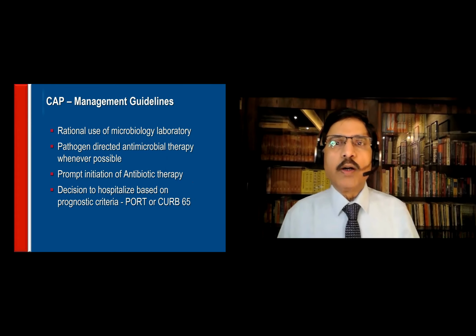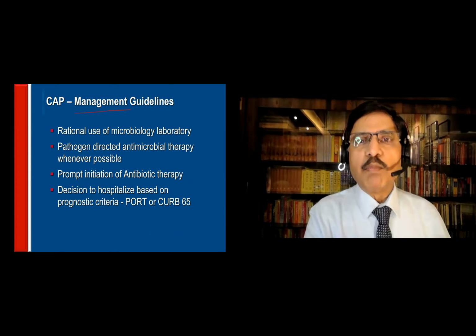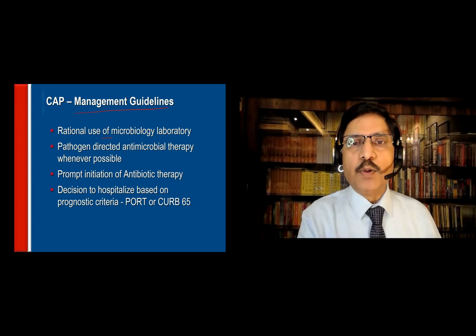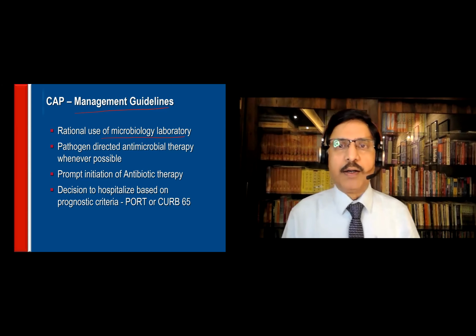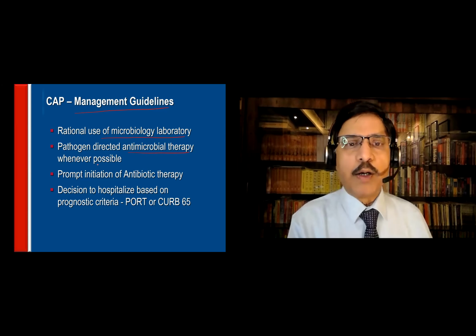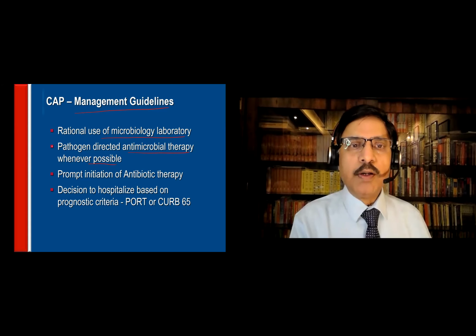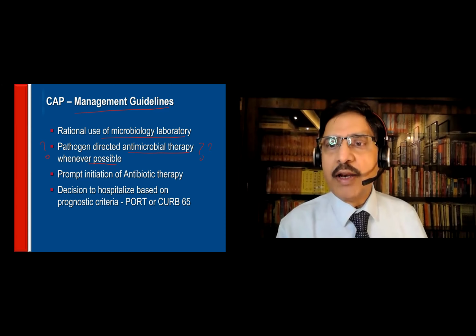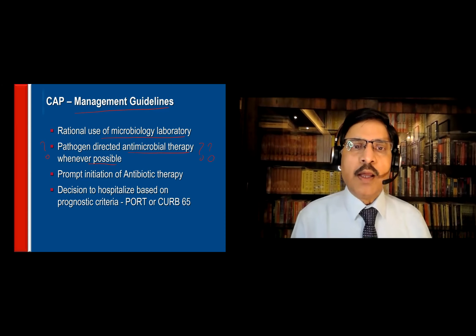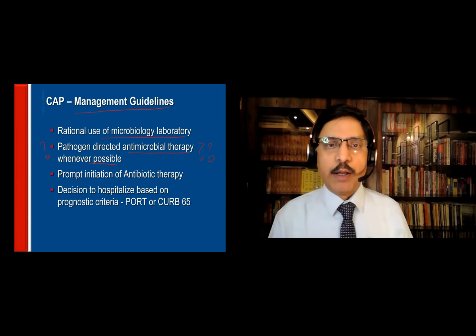Okay. What is the management guideline? What are the most important things? Rational use of microbiology from the laboratory. Pathogen-directed antimicrobial therapy whenever possible. This you put a query now, because in the latest recommendation, we are not going to wait for the pathogen isolation and antibiogram.